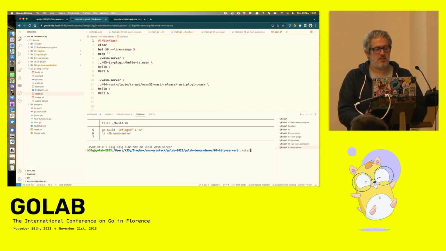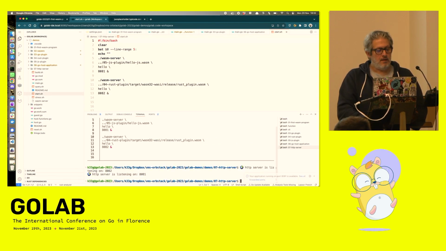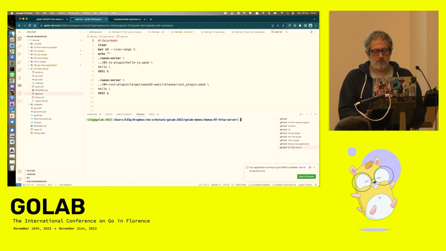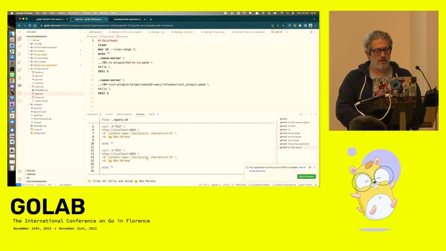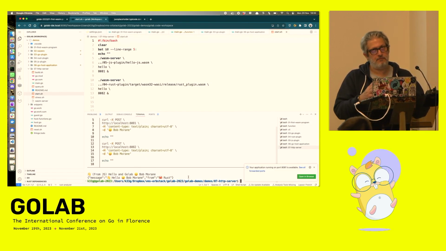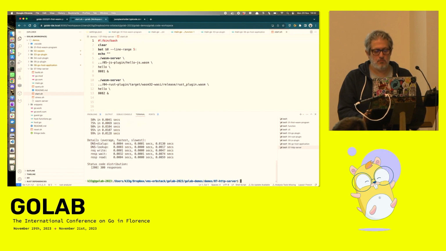One for serving the JavaScript plugin and the other for serving the Rust plugin. So now I can query the service very easily. So it's a first step for a function as a service. I don't know if the stress test is working. Yes.